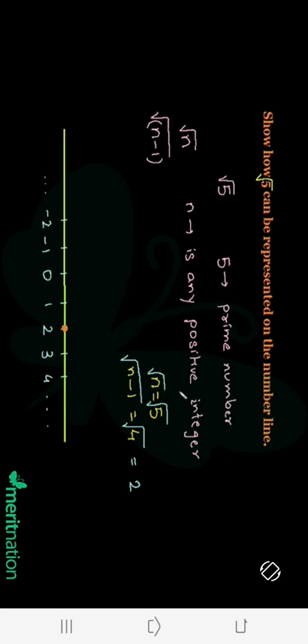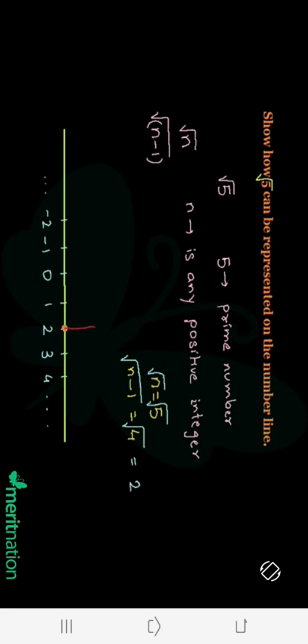The next step is that we draw a perpendicular of unit length. What is a unit length? Like you can see, these consecutive integers are separated by unit lengths. We draw a perpendicular of the same unit length at this orange point. Let's say there it is.